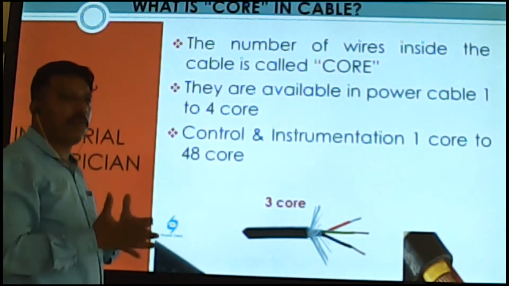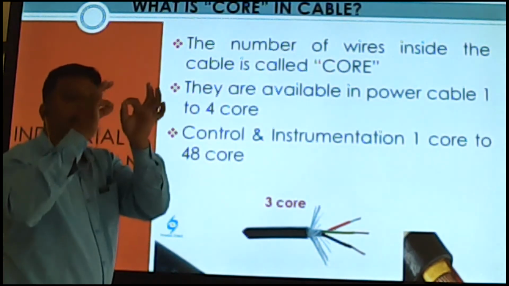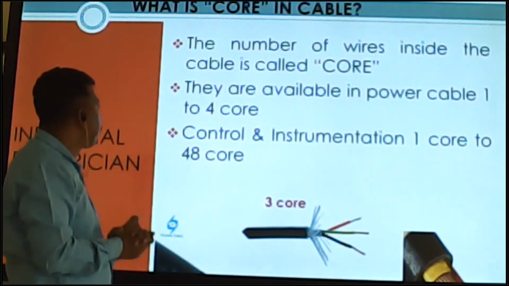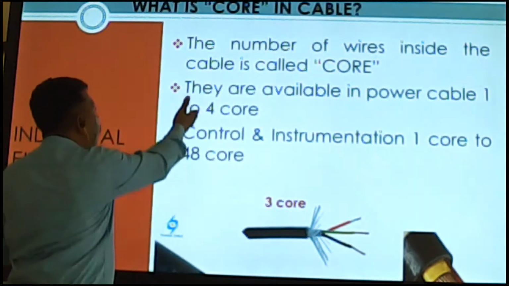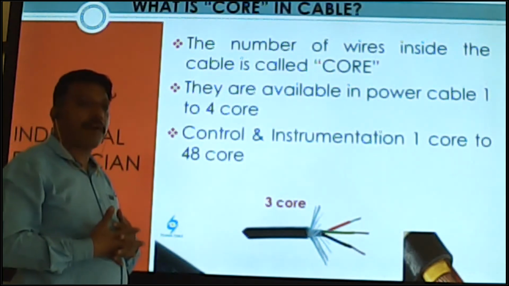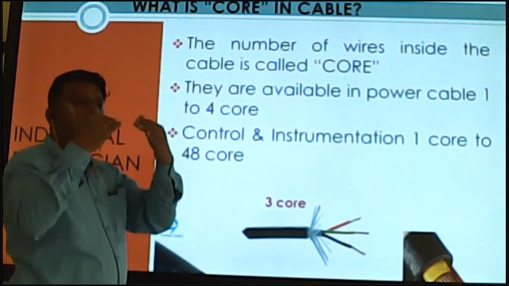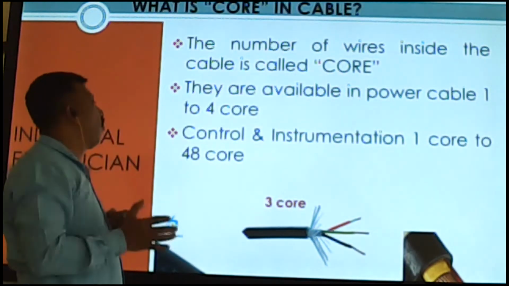What is core in a cable? The number of wires or the quantity of wires inside the cable. In power cable, the standard core is 1 to 4: 1 core, 2 core, 3 core and 4 core.